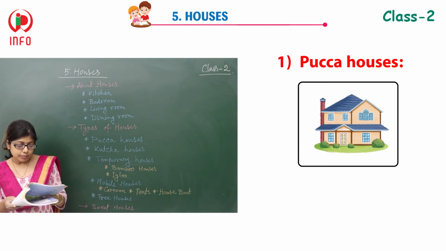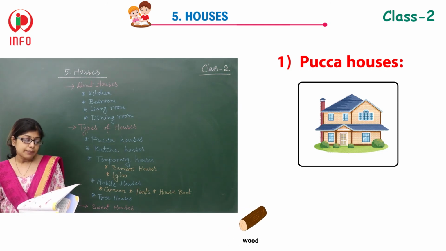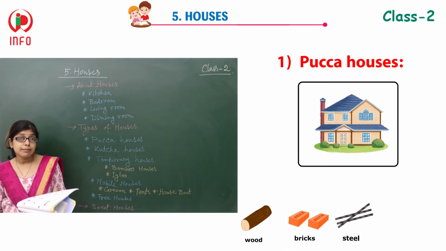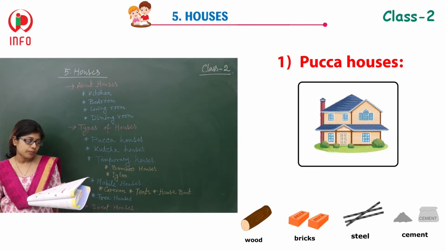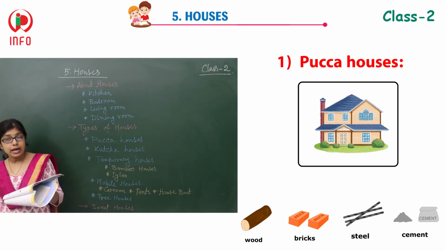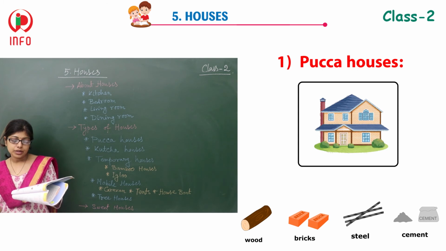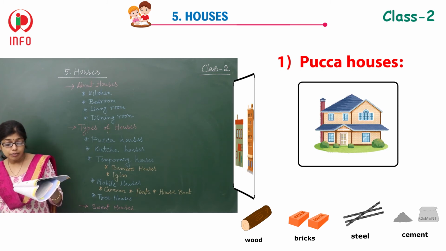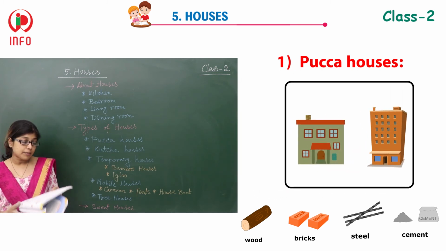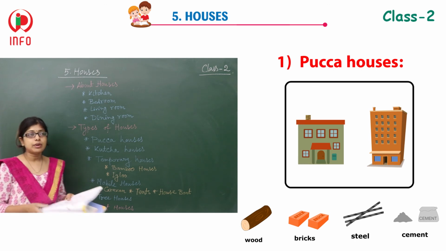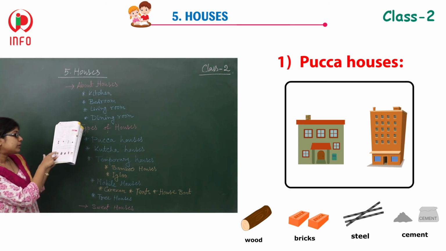These are built of wood, bricks, steel, cement. They are very strong and last for a long period of time. Bungalows and flats are some examples of the Pucca house. See here, have a look.